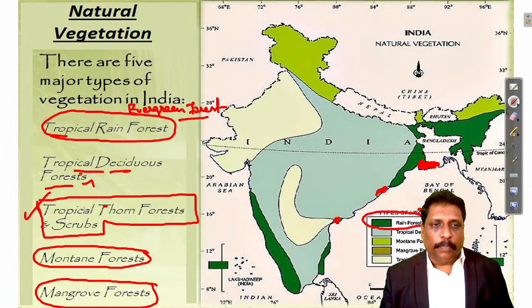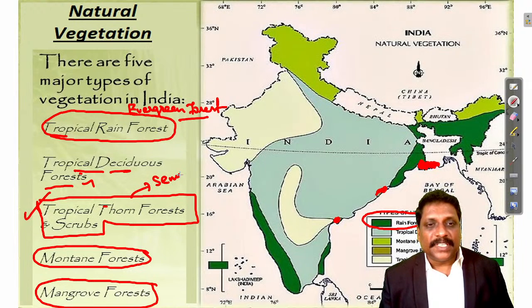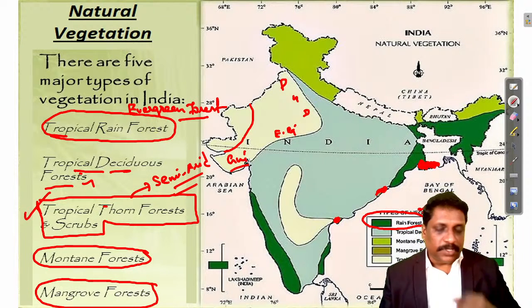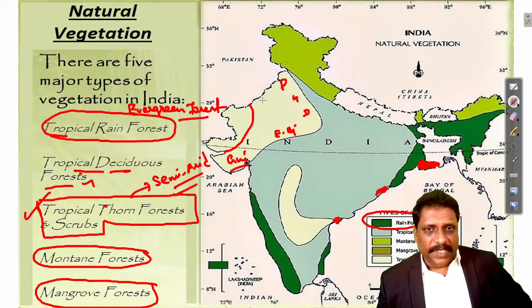Now, tropical thorny forest and scrubs. I know the fact that tropical thorny forests are there in semi-arid region. For all practical reasons, include the arid also. Arid desert, this is your desert, but include it. Rest of it: Punjab, Haryana, Delhi, Eastern Rajasthan, rest of Gujarat. What we have seen in climatology, the climate map, right? This is the place. In semi-arid regions, I'll be having this thorny forest.